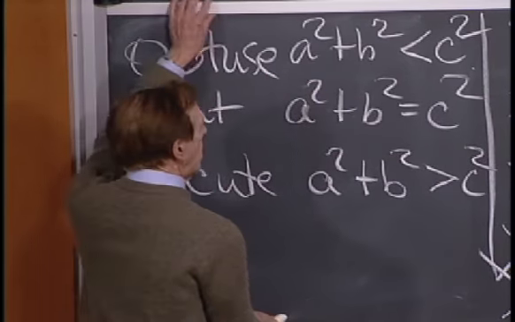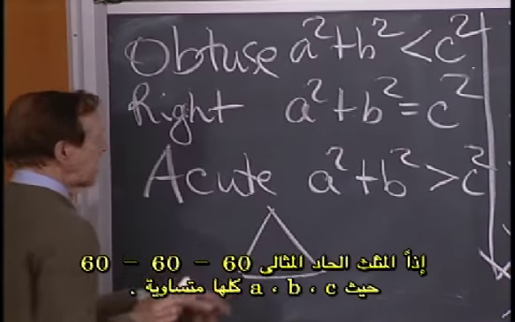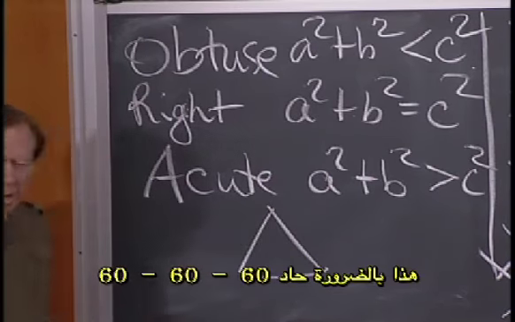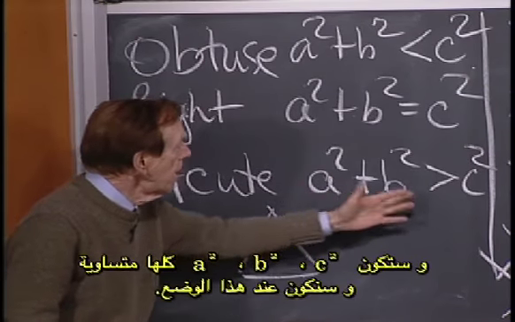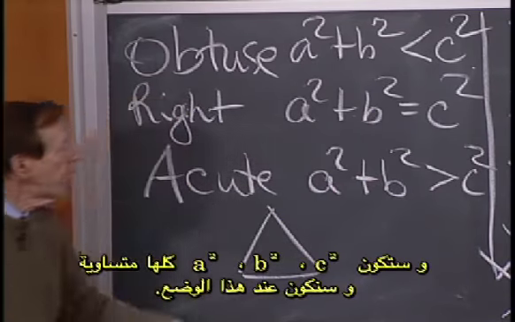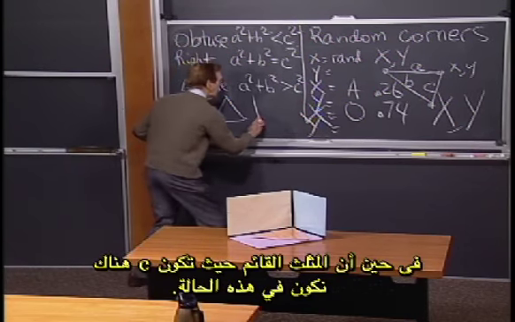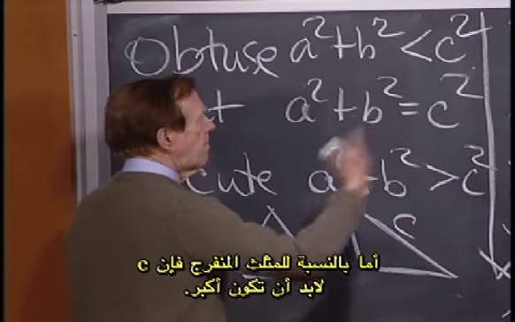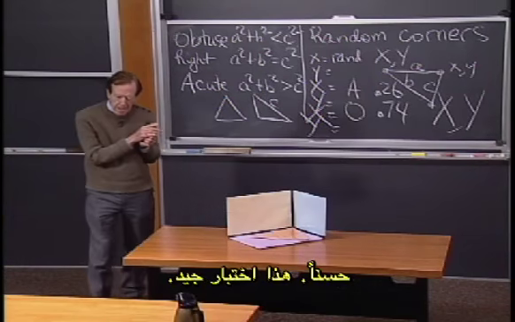And so a very acute one would be 60, 60, 60, with a, b, and c all equal. Then that would certainly be acute. And a squared, b squared, c squared would all be the same, and we'd be in this case. Whereas if I go to a right triangle, where c is there, then I'm in this case. And for obtuse, c is even bigger. Okay, so that's a good test.